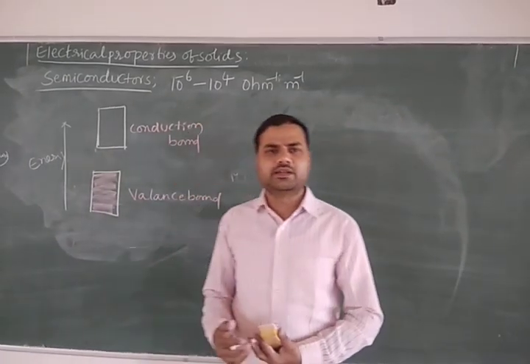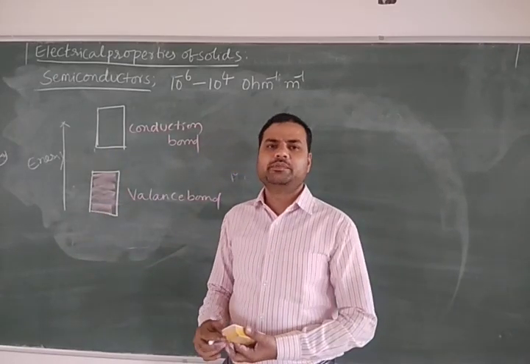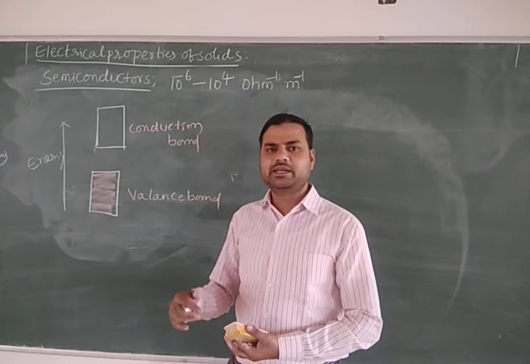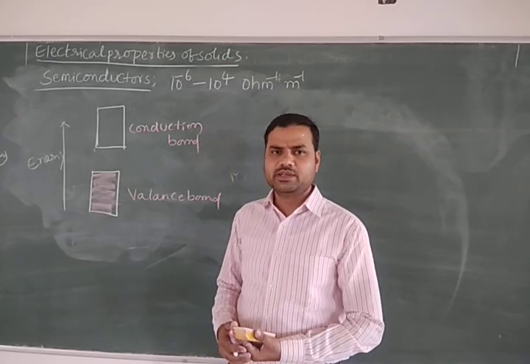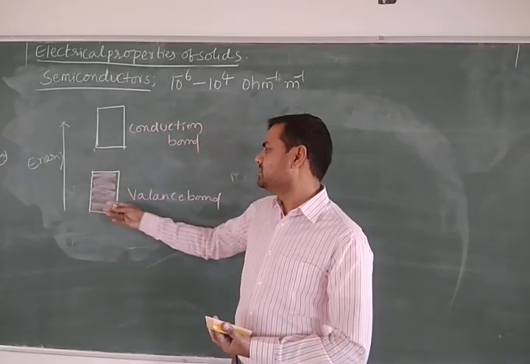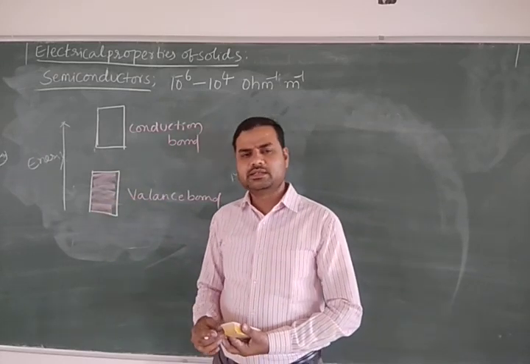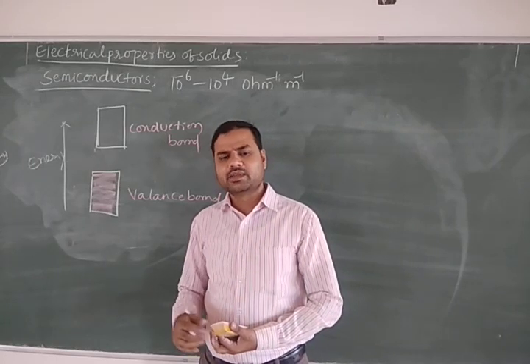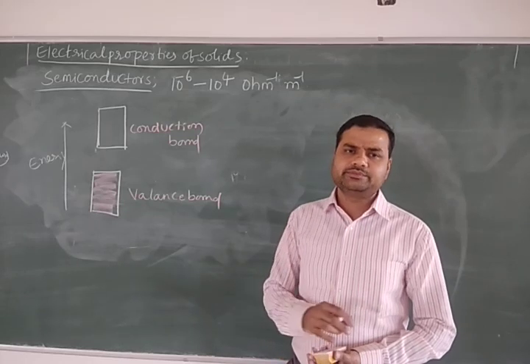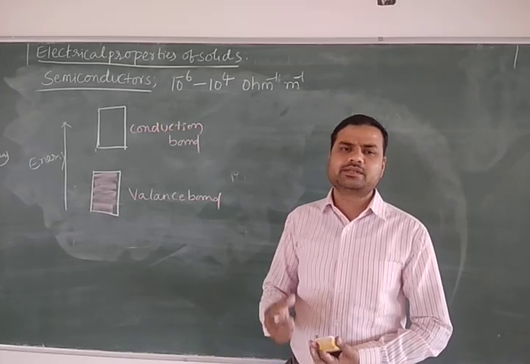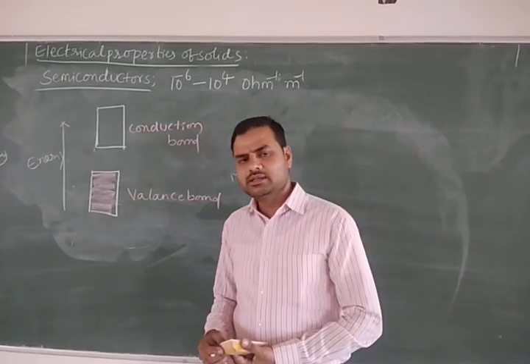At normal temperature, a semiconductor behaves like an insulator. But once you start heating, what happens? The electrons start moving from the valence band to the conduction band. Then they behave like what? Conductors. Not only by heating but also by the addition of impurity, the electron can easily flow from the valence band to the conduction band, and then the conductivity increases. So ordinarily they behave like insulators, but by heating or adding impurity, they behave like conductors. So these solids are called what?